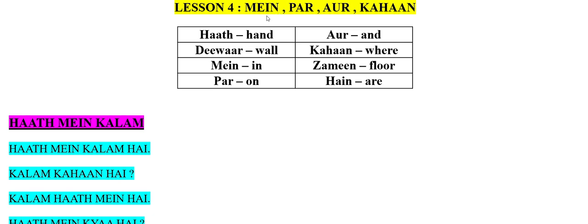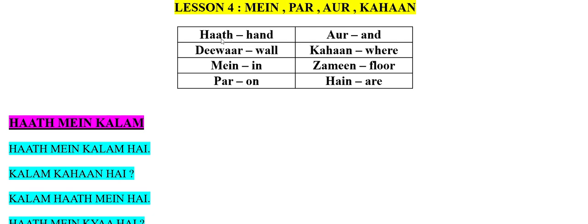So there are four words. Mein, which means it's a preposition, in. You can see here the vocabulary word mein, in. Par, on, again a preposition, par, on, or and, kaha, it's a WH question, kaha, where. You can see over here the word kaha, where. So based on these four words you'll be framing the sentences. For that we need a few more vocabulary words.